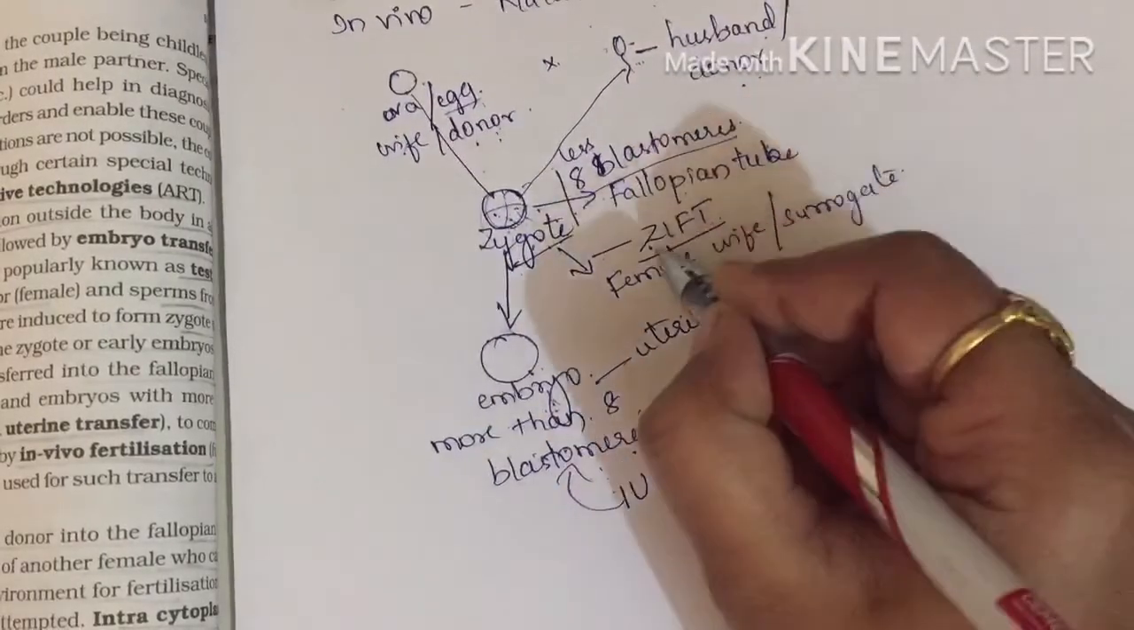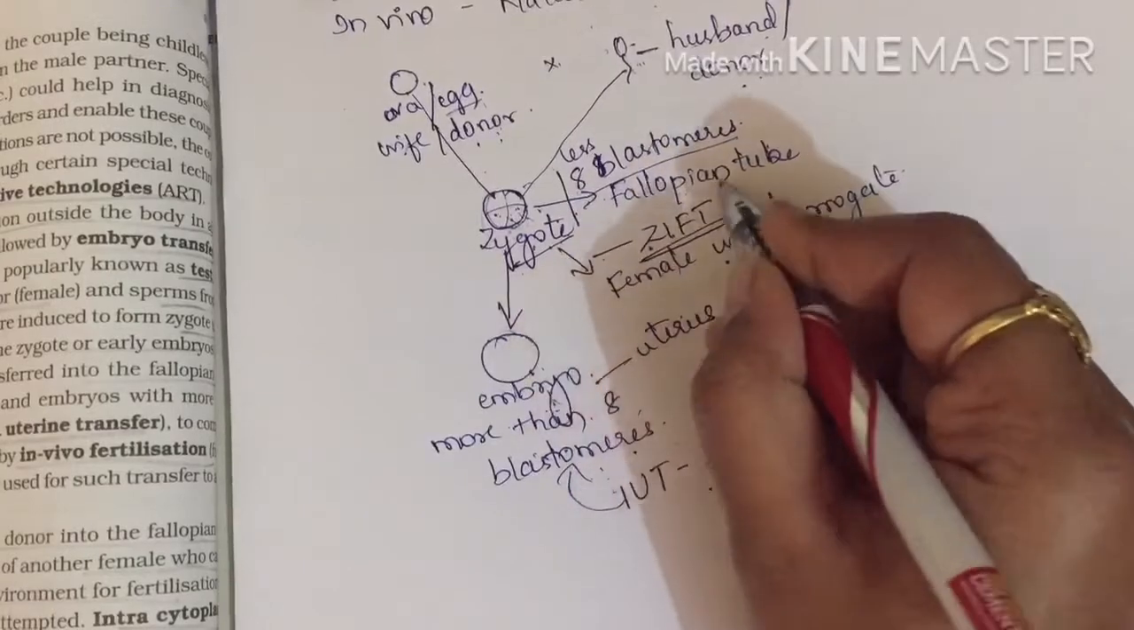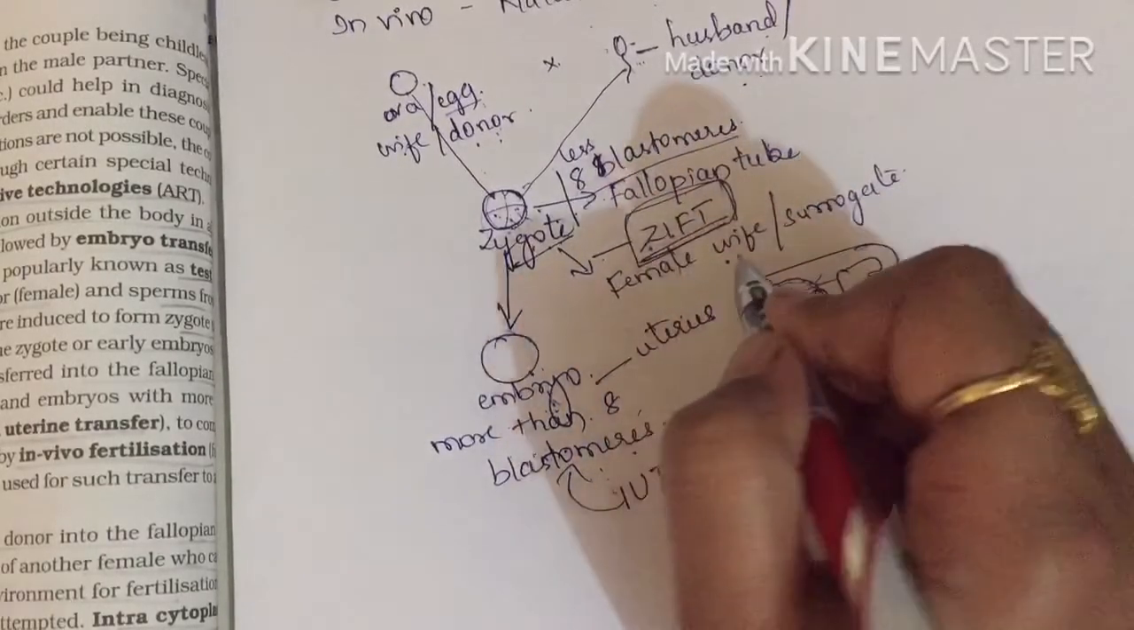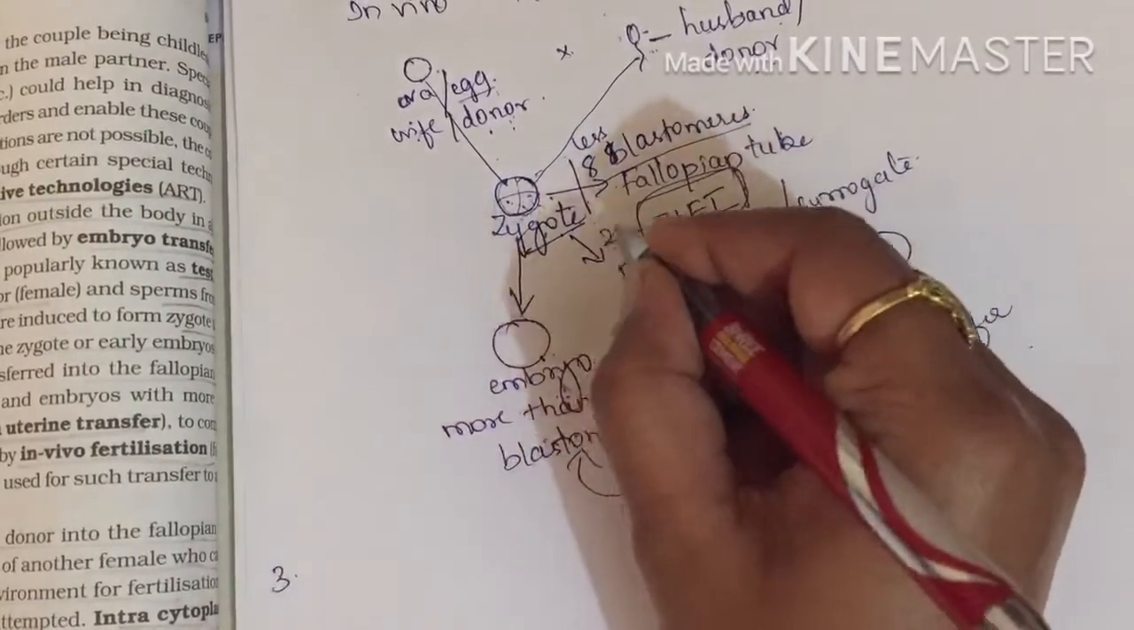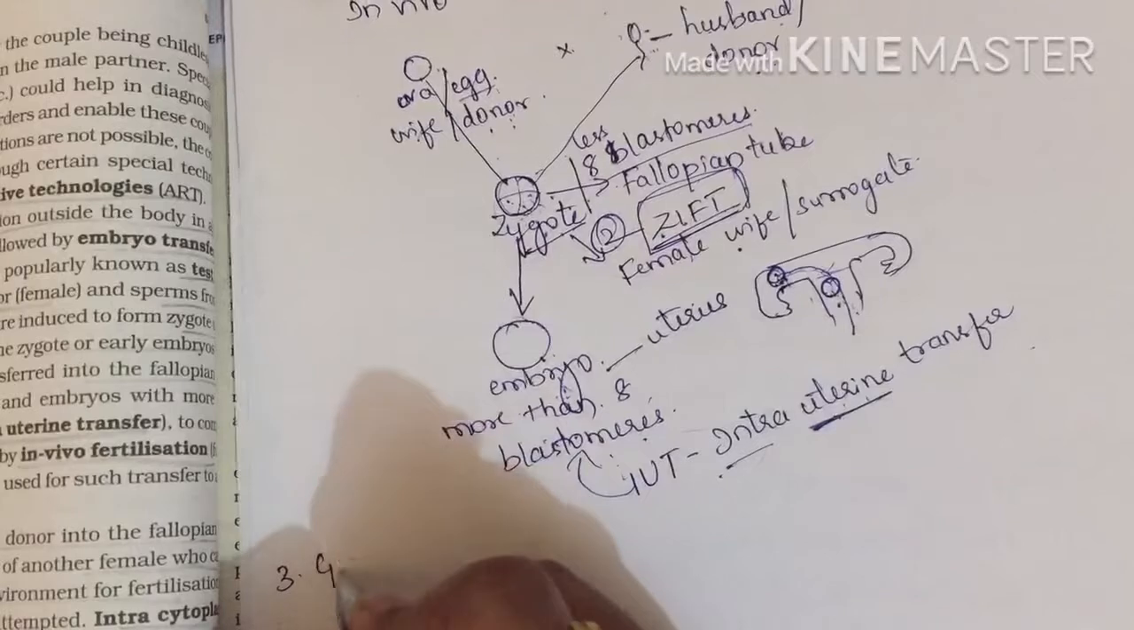Now in vitro fertilization we said in laboratory, in vivo we said in natural conditions. Next, here we have covered two. One is IVFET, next one is ZIFT. Both have been covered here. Next I shall proceed with the GIFT, third one. This was second one, third one.